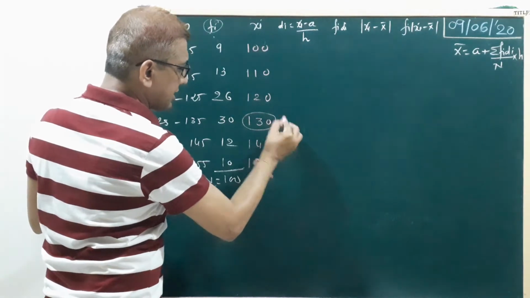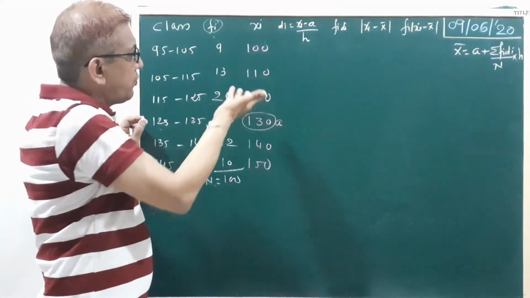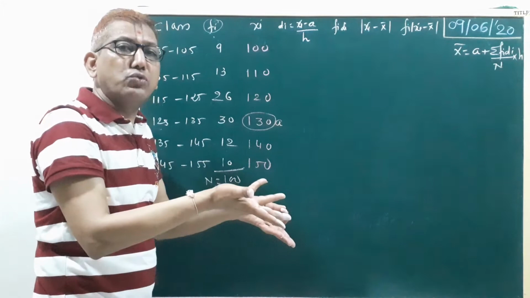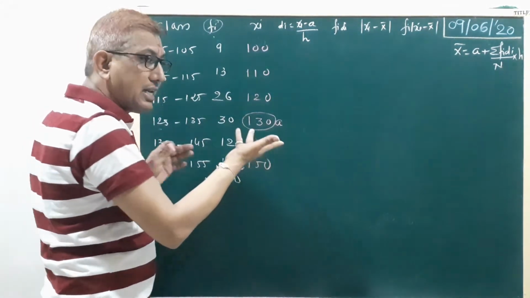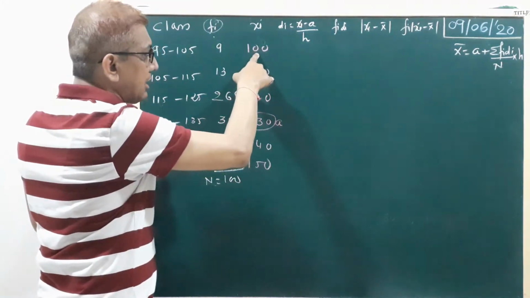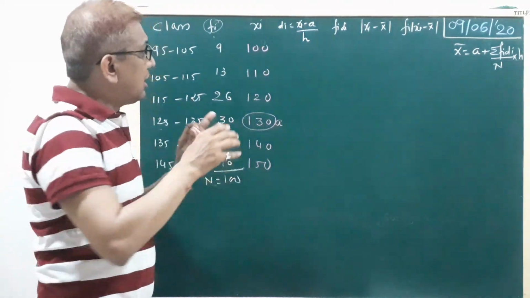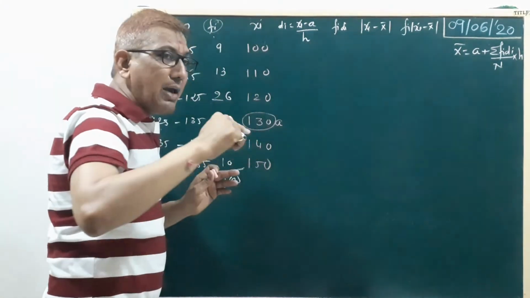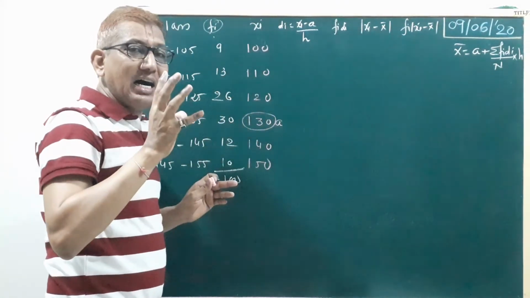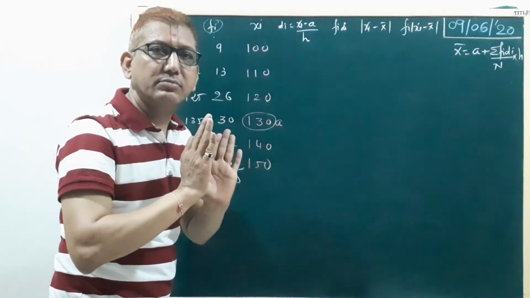Suppose here it is A. Otherwise you can also select 100, 110, 105, or even 149. That means any number between 100 and 150. But small a, the approximate mean, should be almost a middle observation, because our answer will be nearest to it. Right?